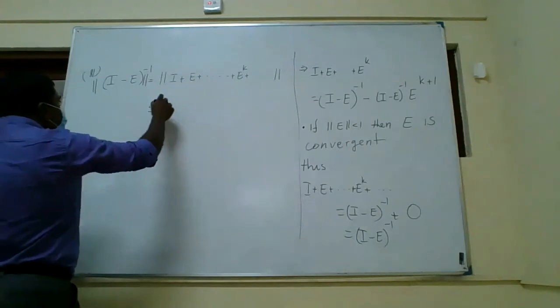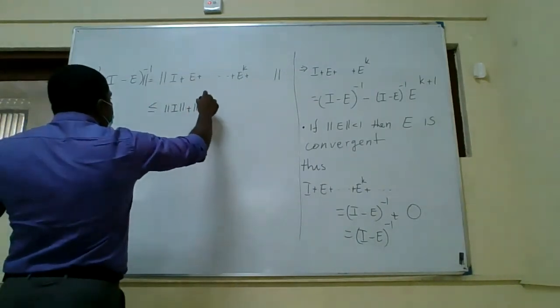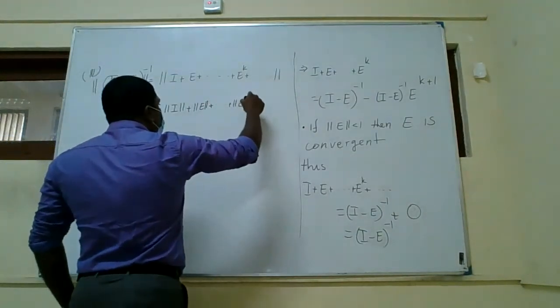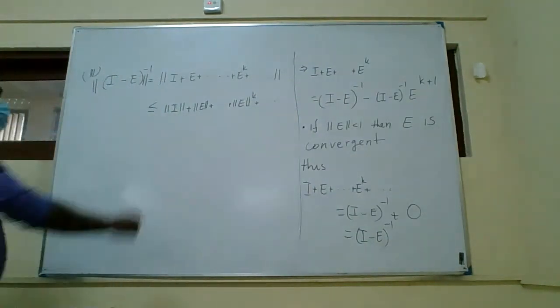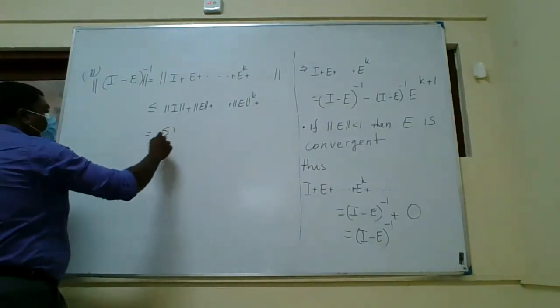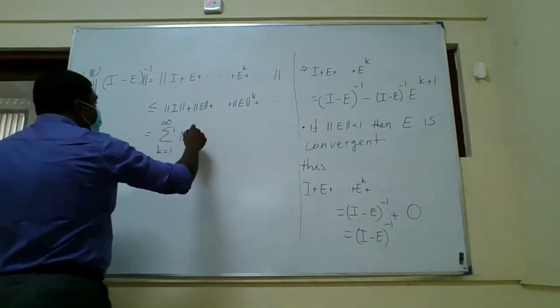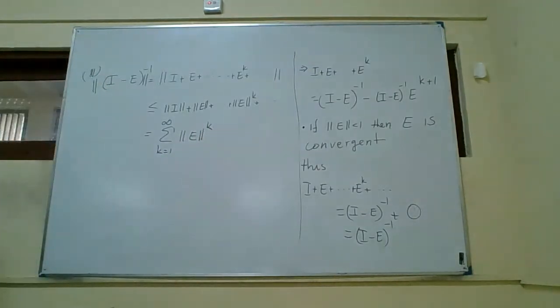By norm property, this is less or equal to norm of I plus norm of E plus norm of E squared and so on. Right, so this is actually the sum, k running from 1 to infinity, of norm of E to the power k.